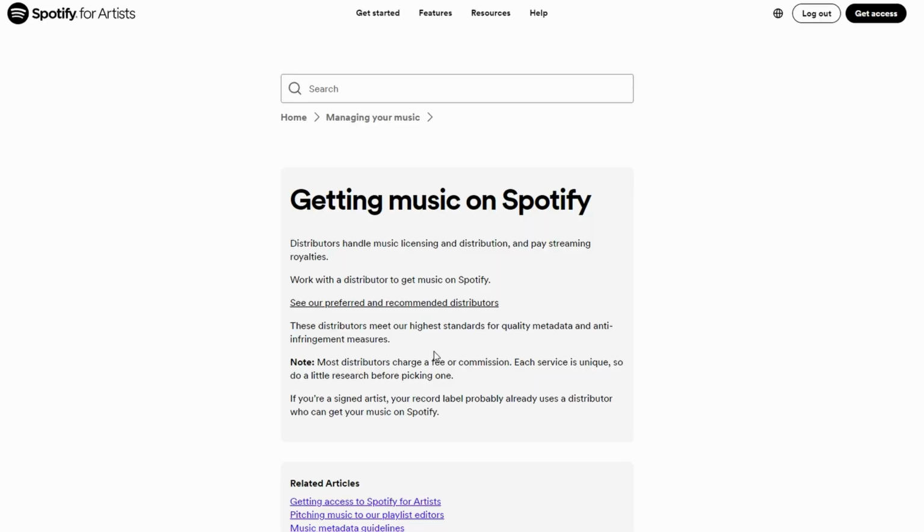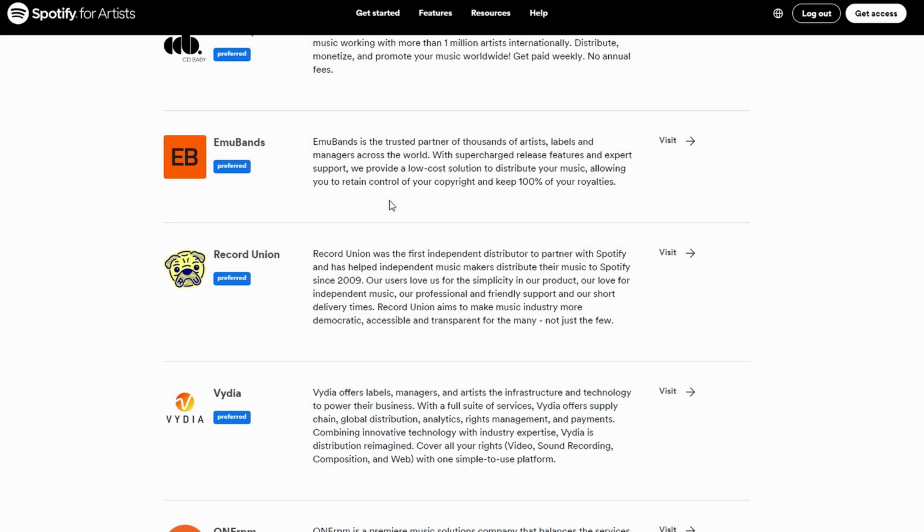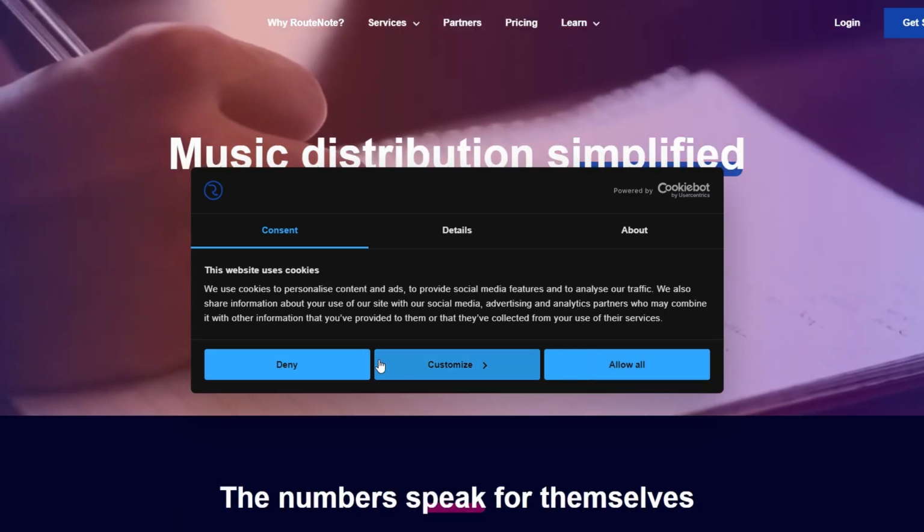You will be taken to a page explaining how to get your music on Spotify. Work with a music distributor, who handles music licensing, distribution, and streaming royalties. Spotify provides a list of recommended distributors. Visit their website and follow their steps to upload your music. Sign up with your chosen distributor and upload your music following their guidelines.